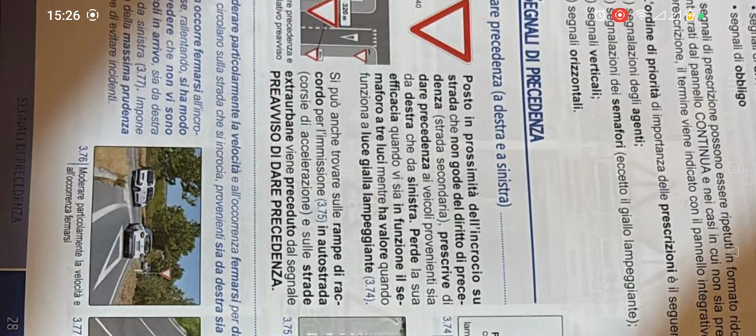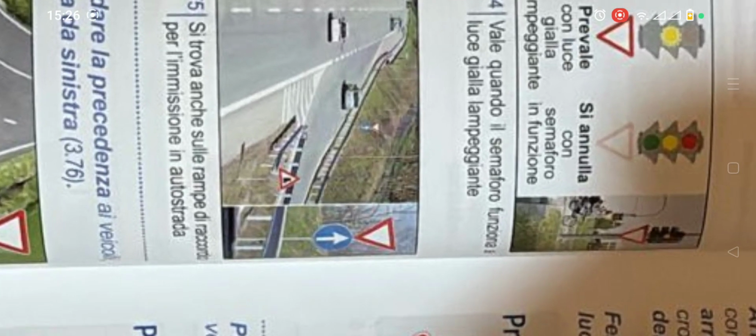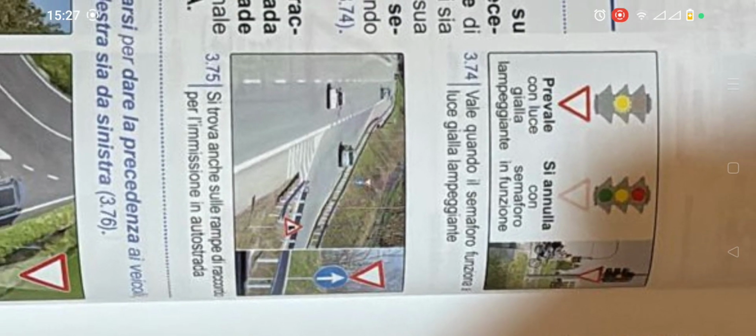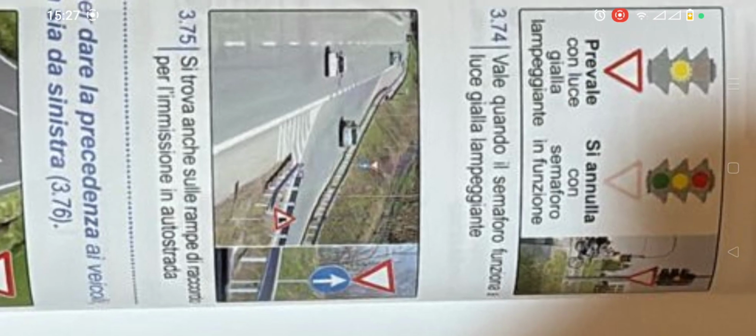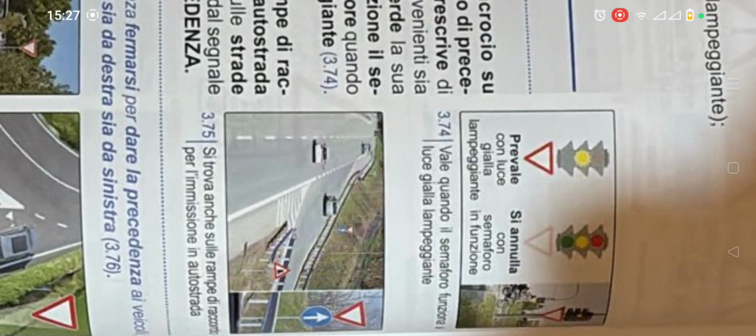Poi, può anche trovarsi sulle rampe di raccordo. So you can still find this very signal at the connection to enter into the autostrada, so the acceleration lane. So you can find this very signal at the junction of the acceleration lane before you can enter into the highway. Look at the junction of the highway here. If you see this very car coming from the right, you will see the signal there. So when this vehicle gets to this junction, it will stop and give right of way to these vehicles on the main street before it can go.